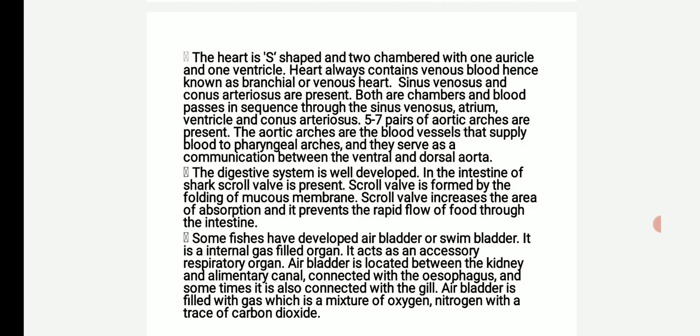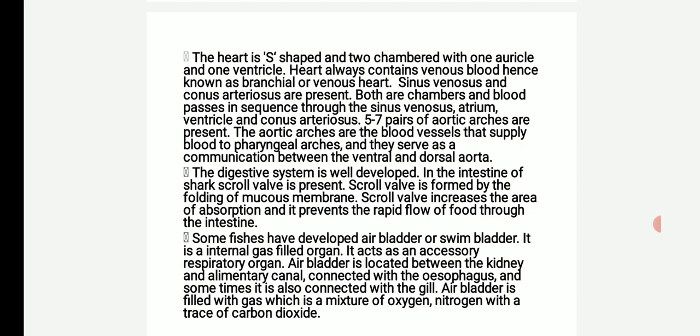Some fishes have developed air bladder or swim bladder. It is an internal gas-filled organ. It acts as an accessory respiratory organ in addition to gills. Air bladder is located between the kidney and the alimentary canal, connected with the esophagus, and sometimes it is also connected with the gill.